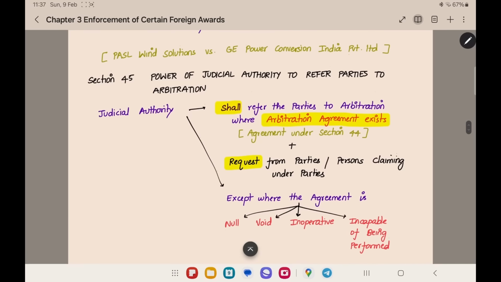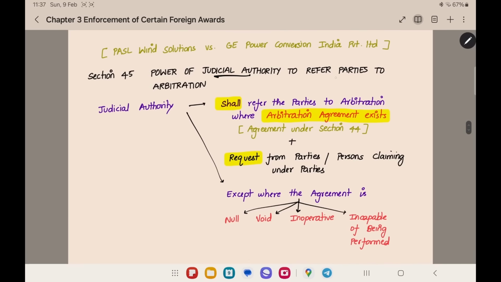And the next section is section number 45. Power of judicial authority to refer the parties to arbitration. There is a judicial authority. Court will come under judicial authority, and there are many other judicial authorities. When you are going to a judicial authority for a case, the judicial authority shall refer the parties to arbitration where there is an arbitration agreement, and a request from parties is also received.